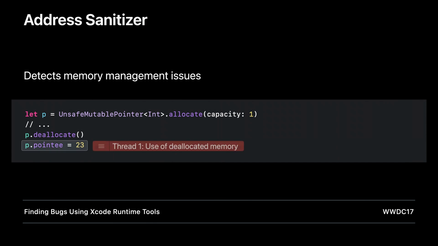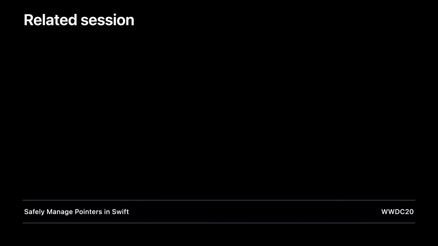Xcode provides a runtime debugging tool called the Address Sanitizer to help you catch such memory problems. For more information on this and similar Xcode tools, see the Finding Bugs Using Xcode Runtime Tools session from a previous conference. For a more detailed discussion on how to avoid issues with pointer type safety, check out my colleague Andy's talk on this topic this week. So, if pointers are so dangerous, why would you ever want to use them?